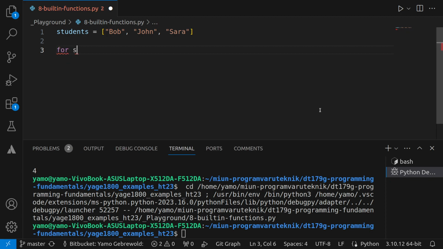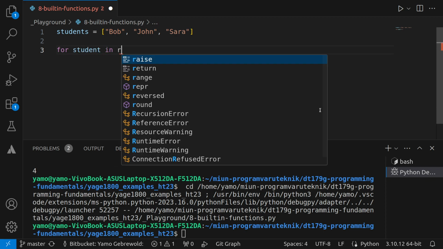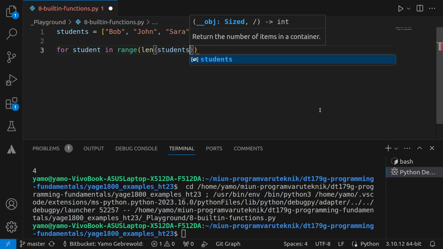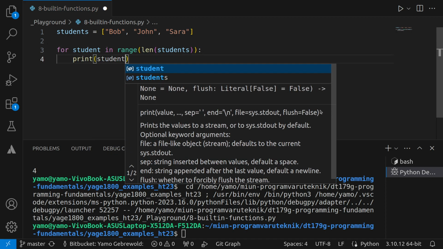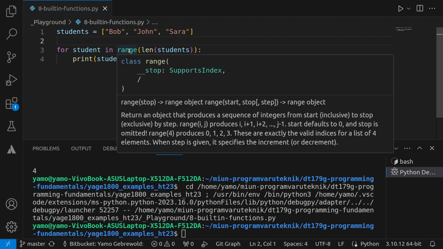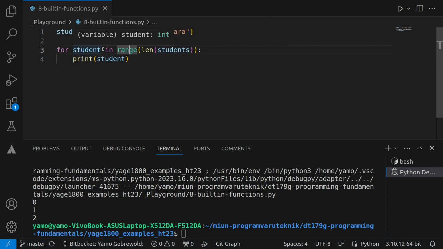So how would you do this in a for loop? You could say student in range len students, I guess that's how it is, right? Print student. Let's see if this works. I hope this works. Yeah, so this prints out only 0, 1, 2, right?